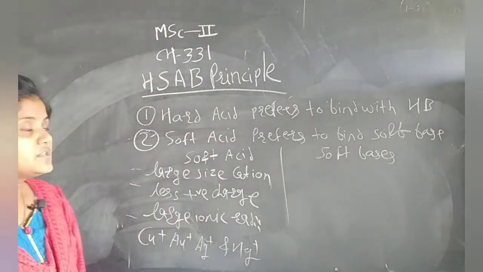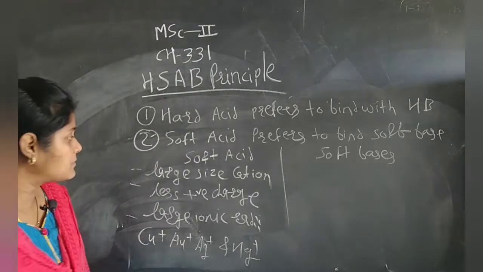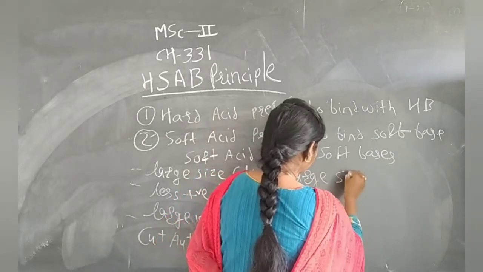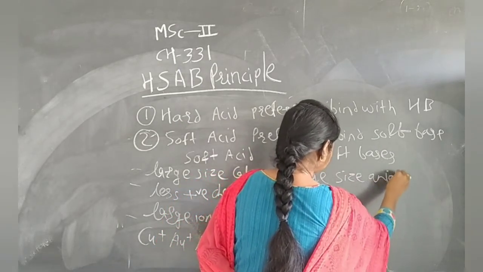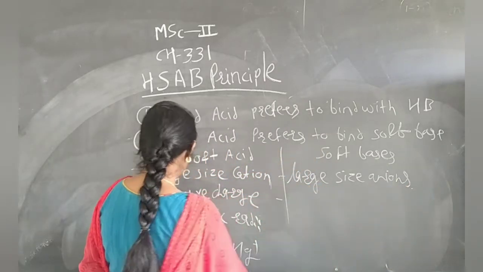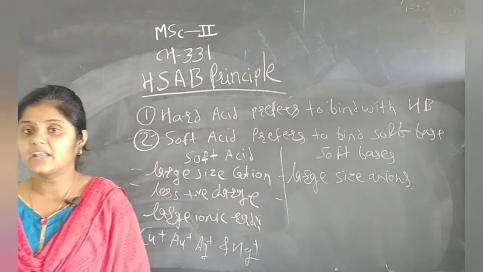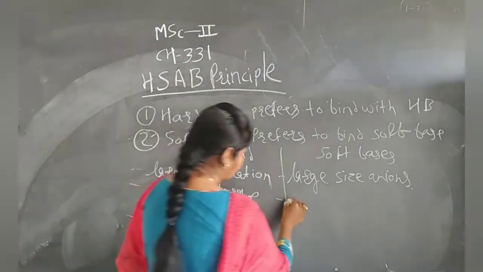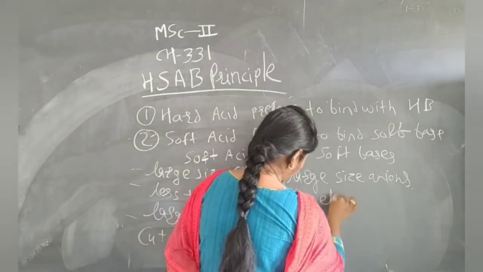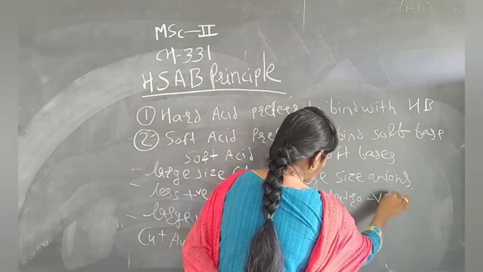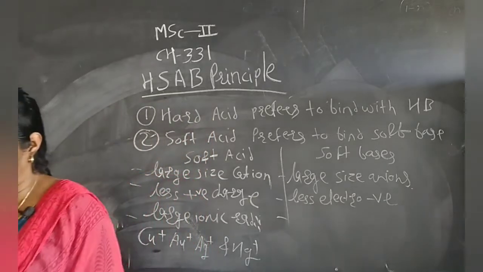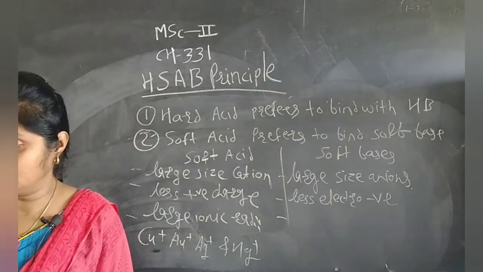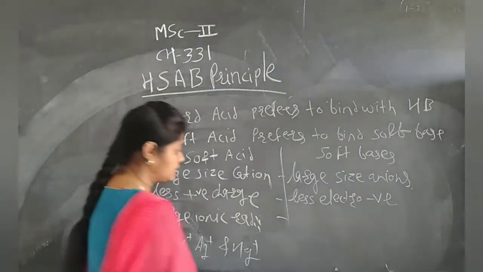Now we study the soft bases. Soft bases are what? Large size anions. Okay. The next is, they are less electronegative. They are very less electronegative. And the next point, an intermediate electropositive element is considered here, and they are highly polarizable.